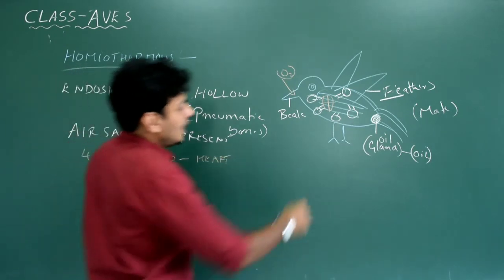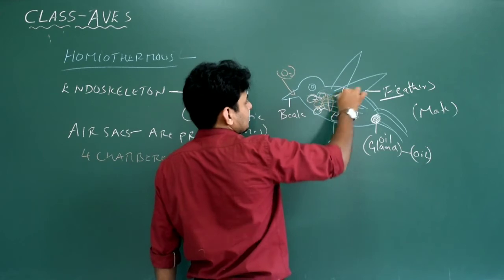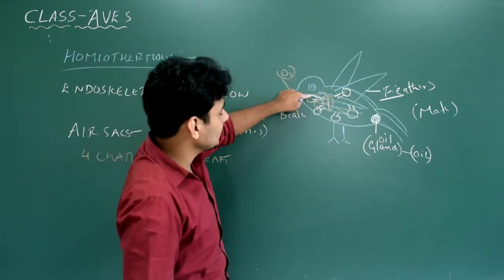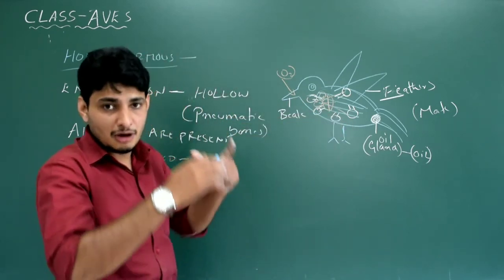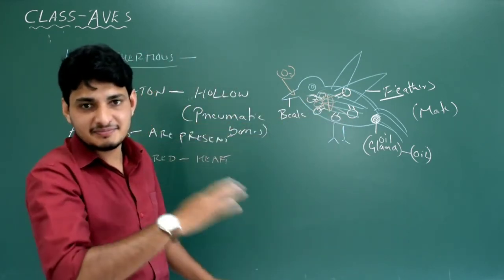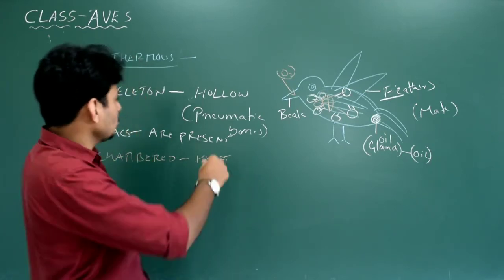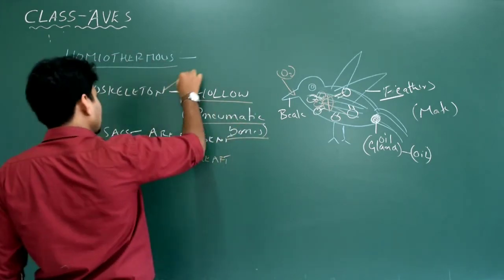They also have a pair of lungs, and these lungs are connected to air sacs. Air is supplied to the lungs and then to the air sacs, so that the entire body weight of the bird will be light and they can fly easily. So this is one adaptation. The bone is endoskeleton, which is pneumatic. You can also write it is ossified.